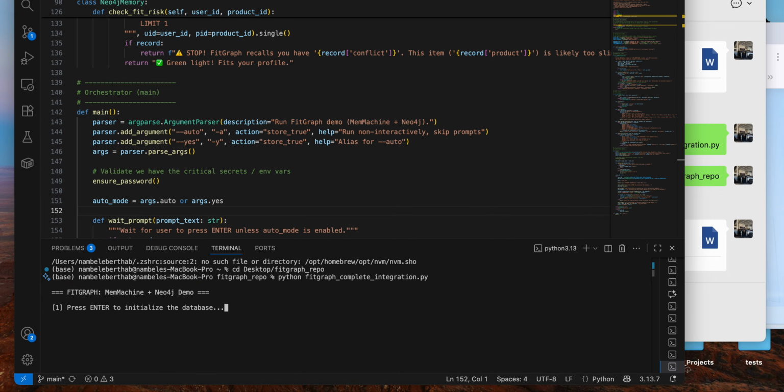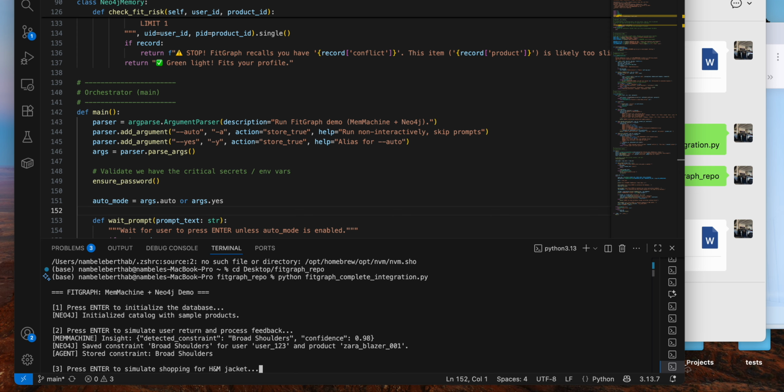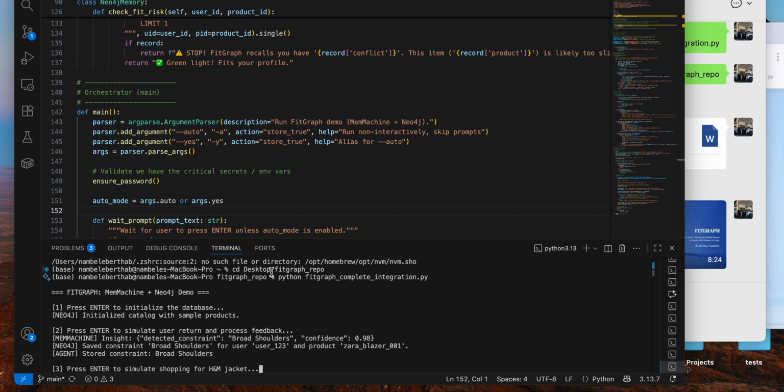All right, first the agent scans my history. Let me just enter this. The agent scans my history. And you see the MemMachine recalling my profile with 98% confidence. Then it sees that there's a broader shoulder constraint we learned from that Zara purchase.